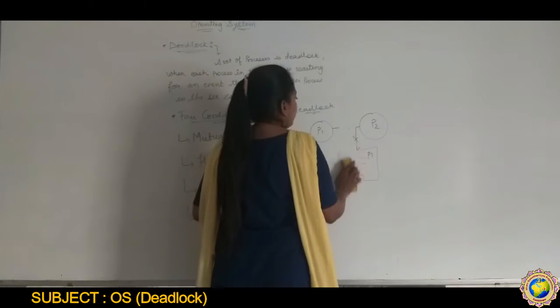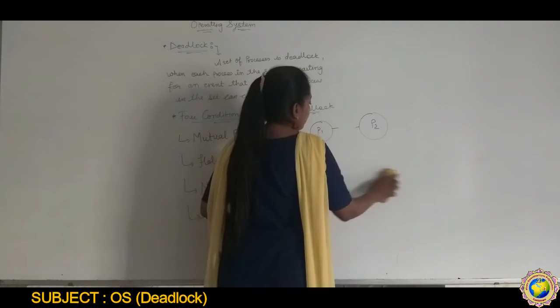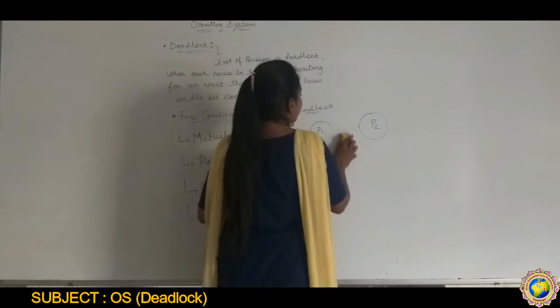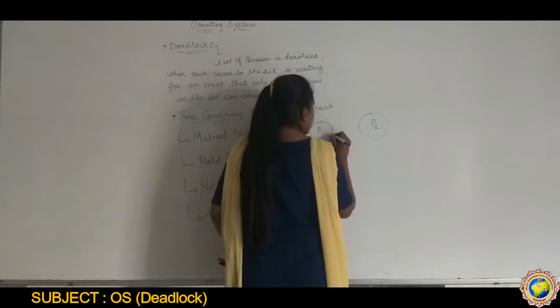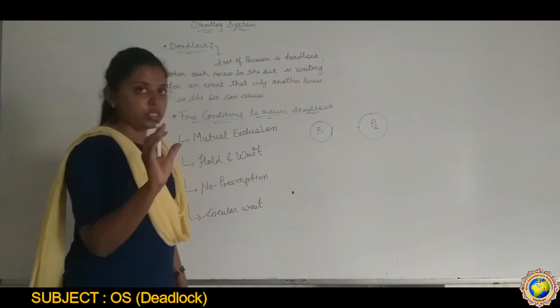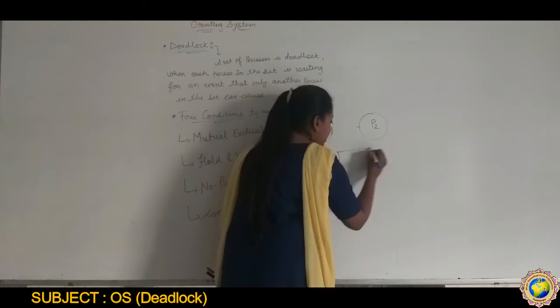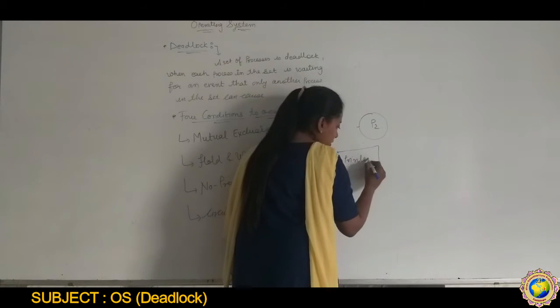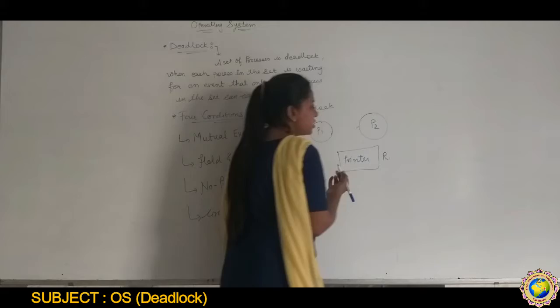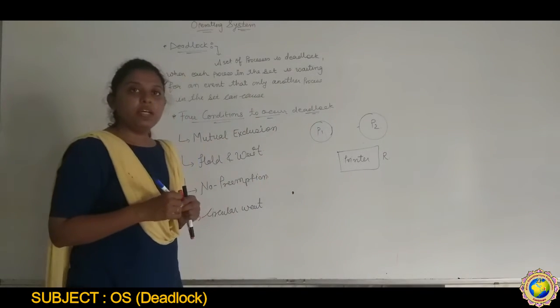Suppose, let's see another example. It's a simple example. P1 and P2 processes are there. Suppose here the printer is there. This is the resource, right?